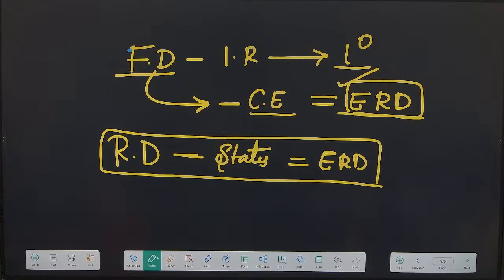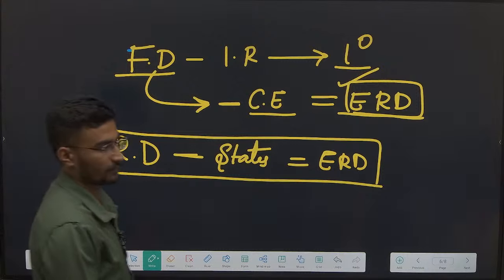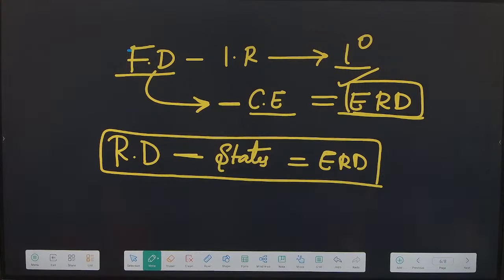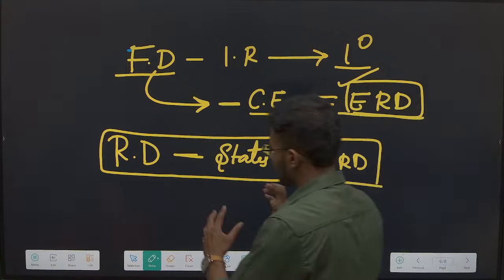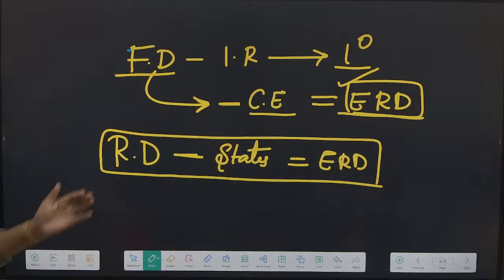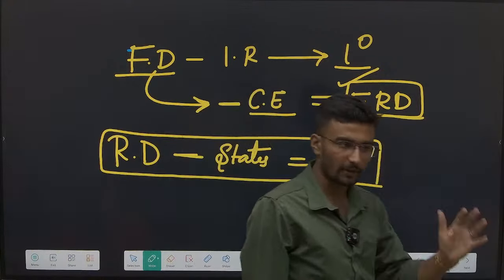Okay? The center gives to the state, and the states are using it for capital construction. Okay? Done. See, after that we'll also discuss the FRBM Act, the Karnataka FRBM Act of 2002-2003.